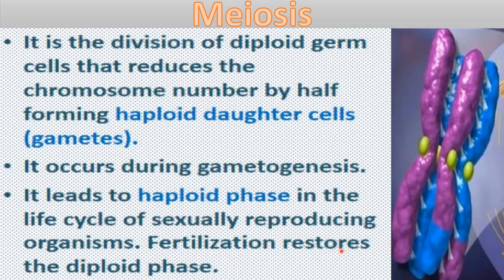And fertilization restores the diploid phase. Now you have seen that haploid gametes are formed by meiosis division, and when fusion of gametes occurs, meaning fertilization occurs, when sperm and ovum get fused, then again the diploid phase will be restored, okay? Again the zygote that will be formed will be diploid.